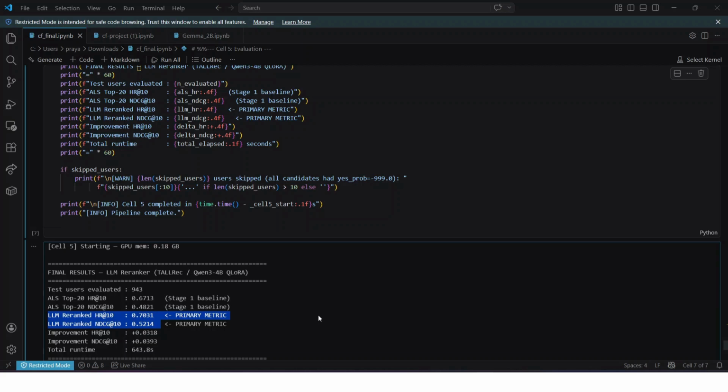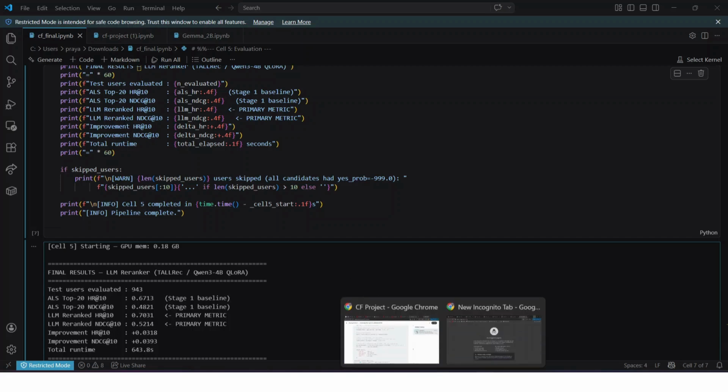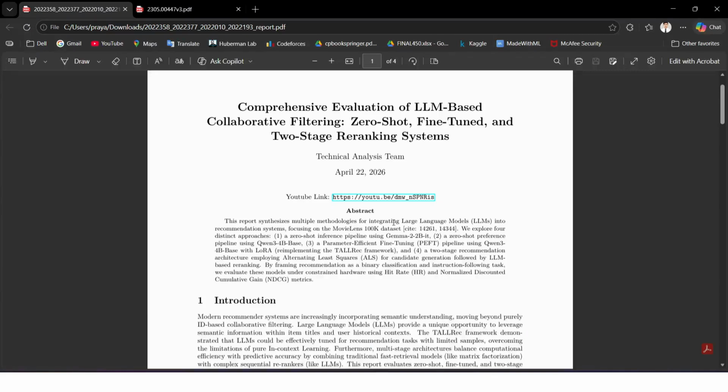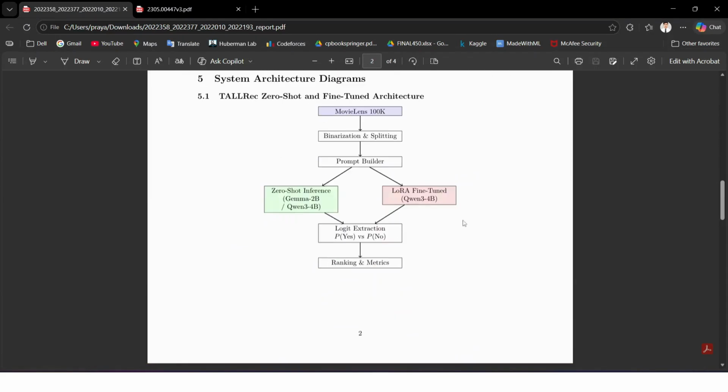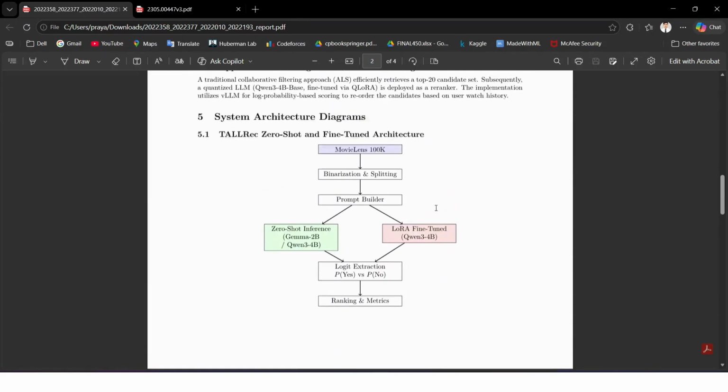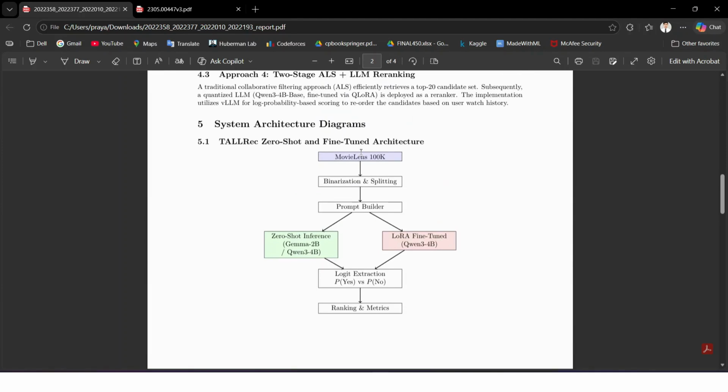To conclude our technical analysis, I would like to finish with the report. This is our system architecture, if you want to understand in a broad way. We first took the dataset, binarized it, split it, and then we built the prompt. First we tried a zero-shot inference approach, where we directly ask the model to predict.